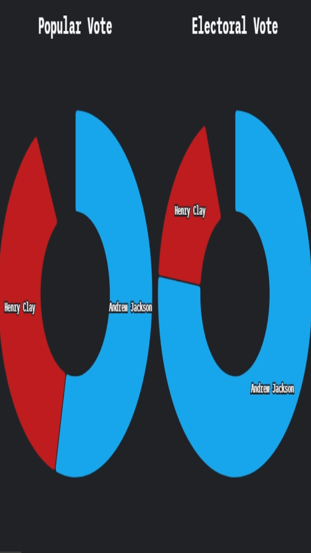Andrew Jackson won 54.23% of the popular vote and 76.57% of the electoral vote, while Jackson was only voted for by half of voters. A supermajority of states voted for Jackson.